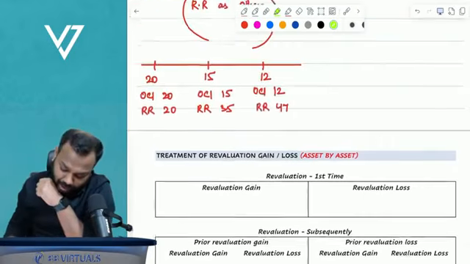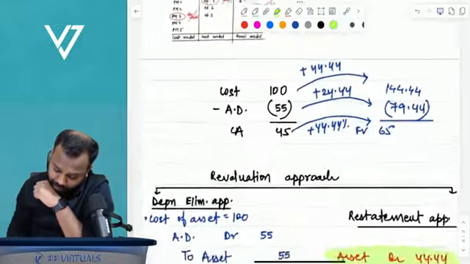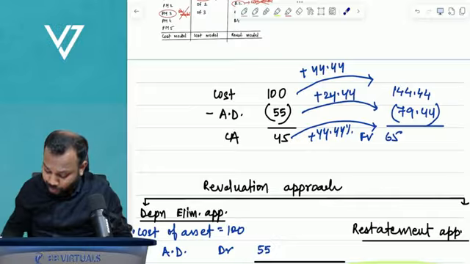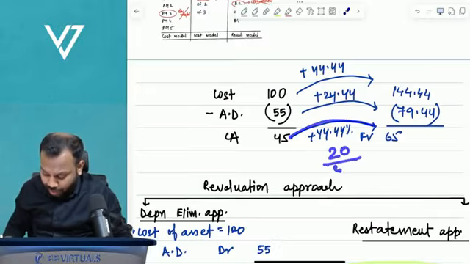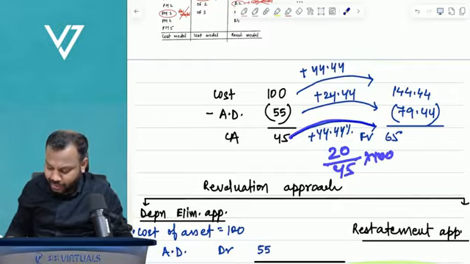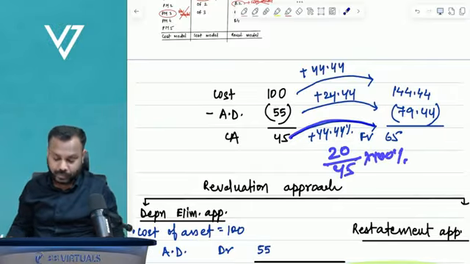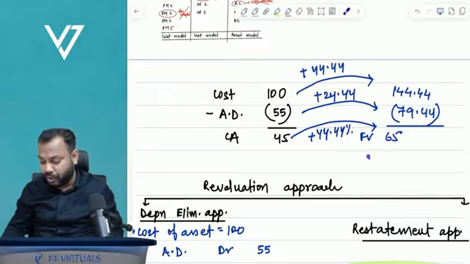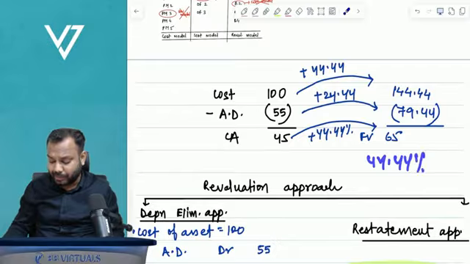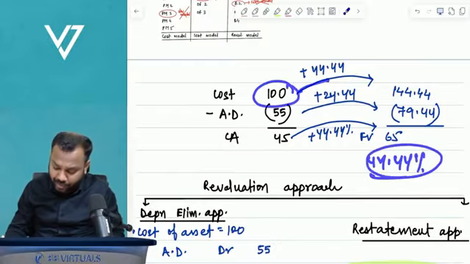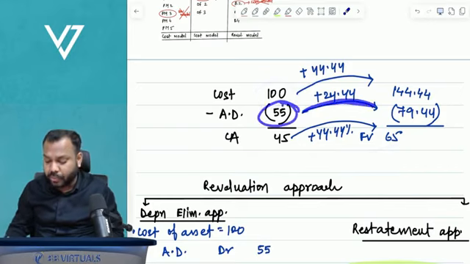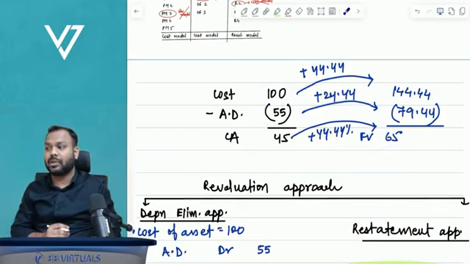Okay, Harmeet Kaur has a query. She is saying, how did I compute this percentage? Just see what is the percentage increase. So what is the amount of increase? 20 out of 45 into 100 percentage. 20 divided by 45 is 44.44 percentage is the increase. So increase 100 also by 44.44%, increase 55 also by 44.44%.